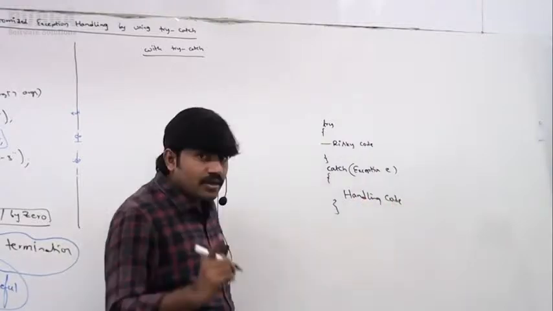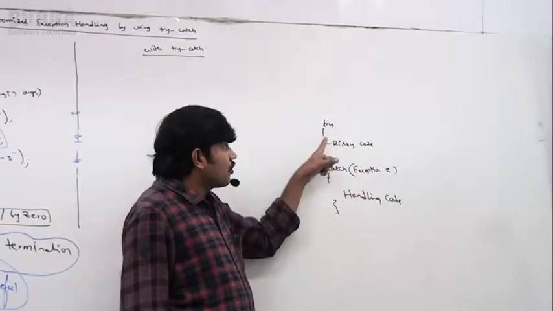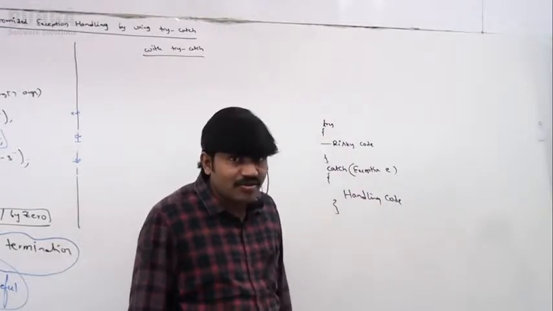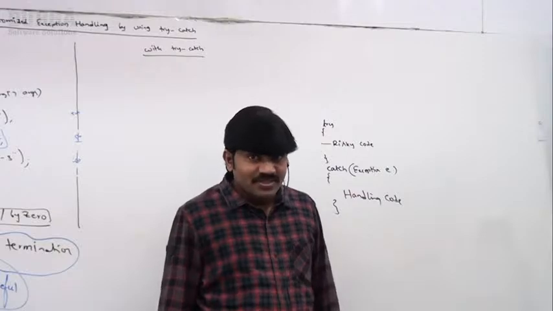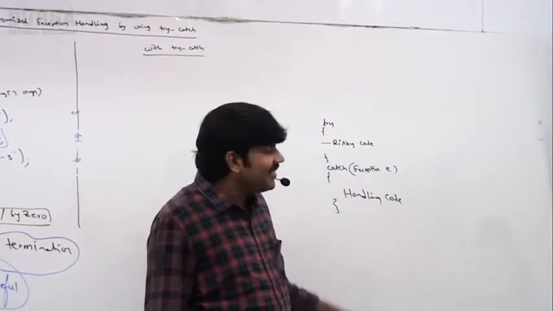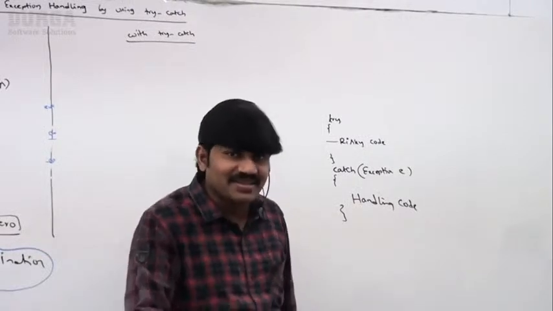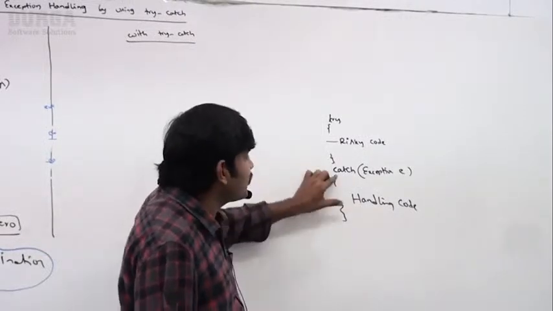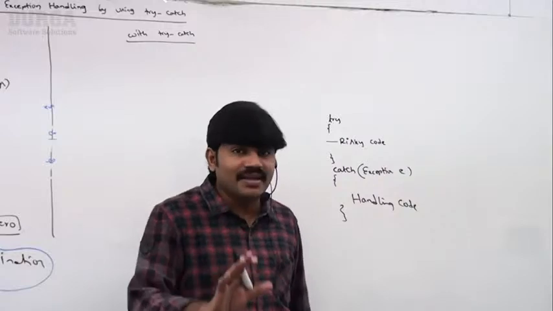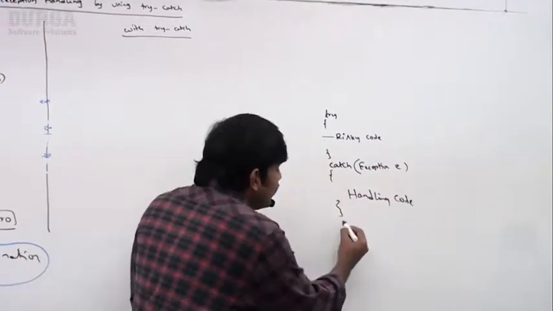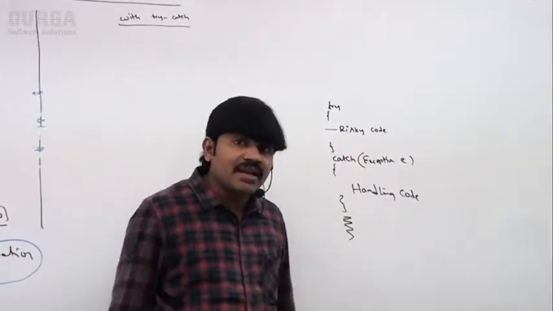Observe very carefully. The code which may raise an exception is called risky code. Inside the risky code, if an exception rises, then immediately the corresponding catch block is going to handle it. And once I handle it, the remaining code will be continued normally.